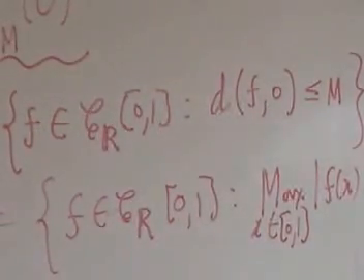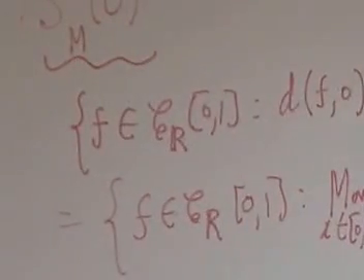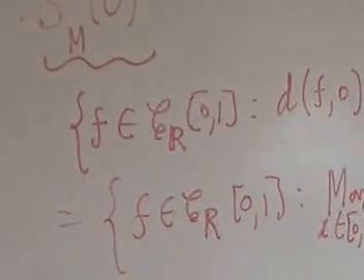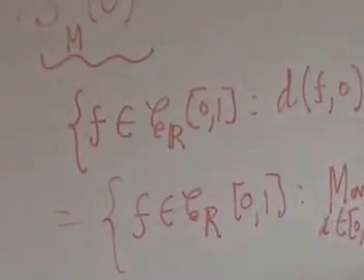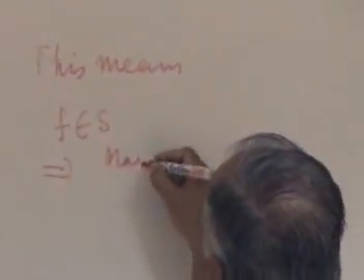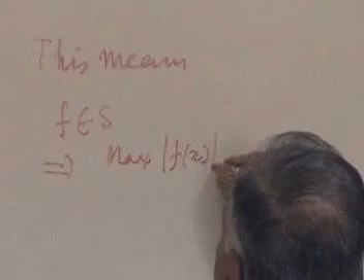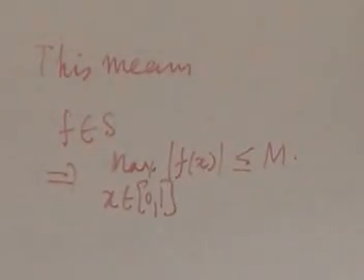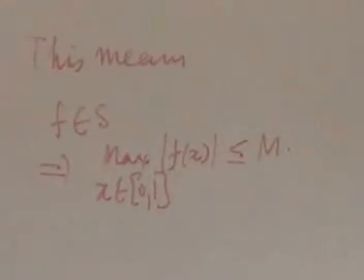Right? If we can find an M such that S is contained in this sphere, then I should say S is a bounded set. What does that mean? This means f belongs to S implies the maximum of |f(x)|, x belongs to [0,1], must be less than or equal to M. And this must work for all f in S. So in other words, we are able to find one bound.